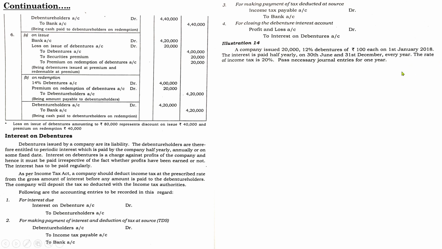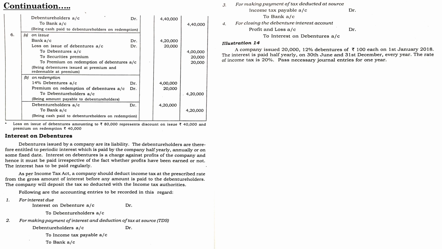So let us begin the entries. Company issued 20,000 12% debentures of 100 each. The date is given. Interest is paid half yearly on 30th June and 31st December every year. The rate of income tax is 10%. Pass necessary journal entries for 1 year.